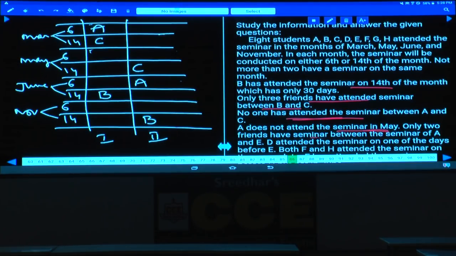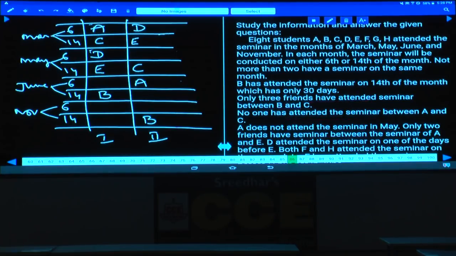Only 2 friends have a seminar between the seminar of A and E. Between A and E, how many persons should we have? Only 2 persons. Hence, in case 1, E must be here, and in case 2, E must be at this place. D attends the seminar in one of the months before E. Hence, D must be at this place.